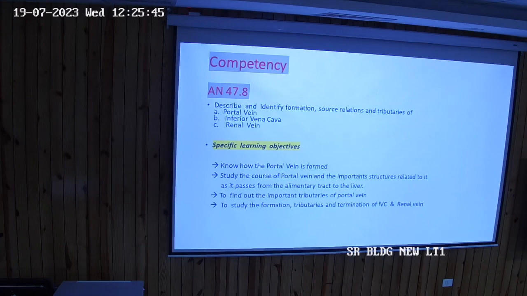So the union or the confluence is just behind the neck. This is the head, neck, body and the tail. Just behind the neck of the pancreas. Where is it happening? Just behind the neck of the pancreas. That's very important, at the level of L2, the second lumbar vertebra.